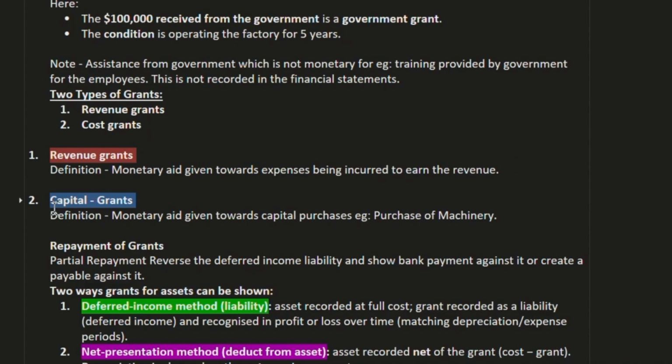Okay, now the capital grant. Definition, monetary aid given towards purchase. Example, purchase of machinery. Suppose the government says that if the company purchases semiconductor machinery, then the government will pay 30% of the machinery cost. So here the 30% of the machinery cost comes under capital grant.